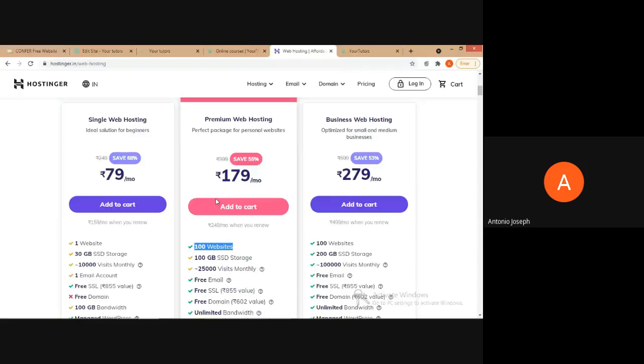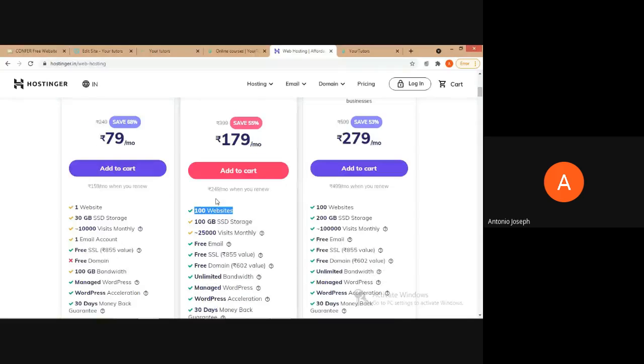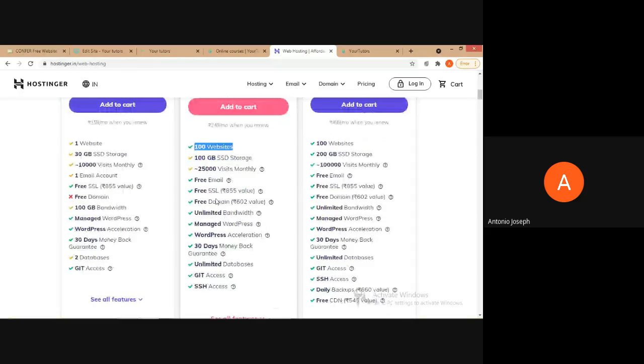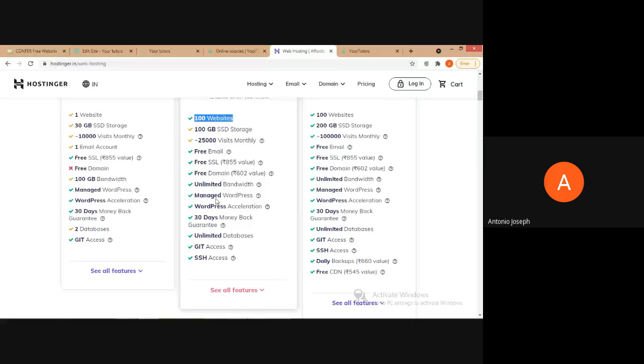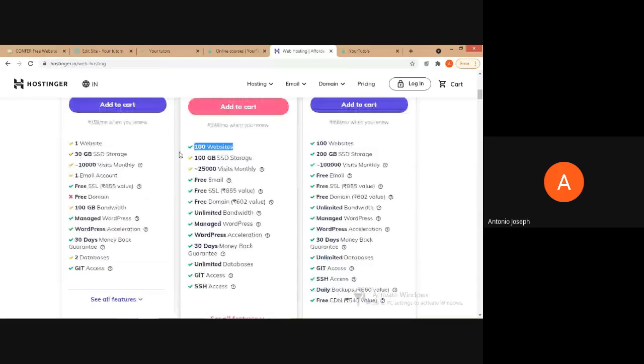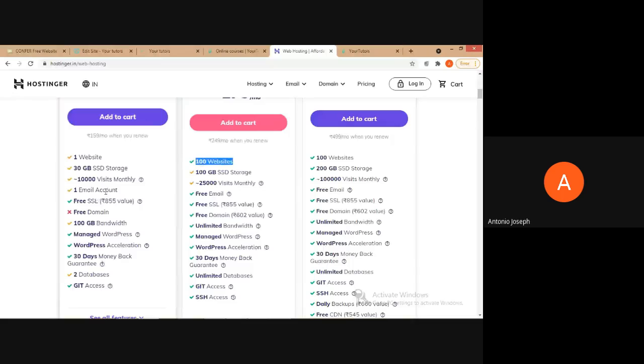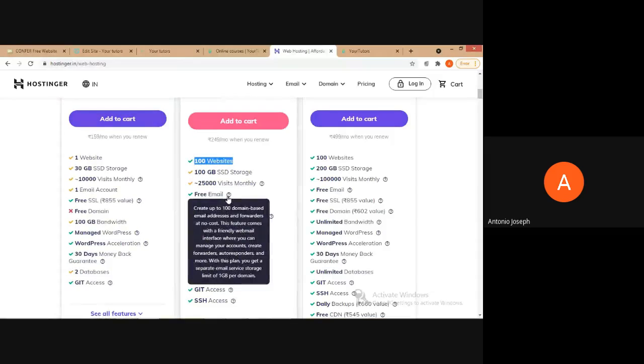They also provide mail IDs, which is another advantage. In the first plan, we can create only one email account at our domain. In the second plan, I think up to 100 email addresses can be created.